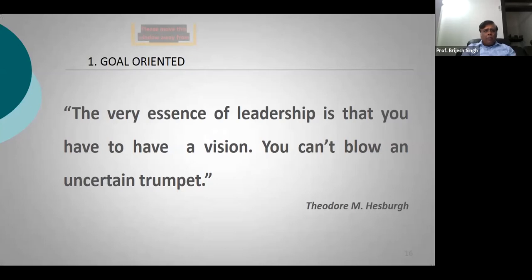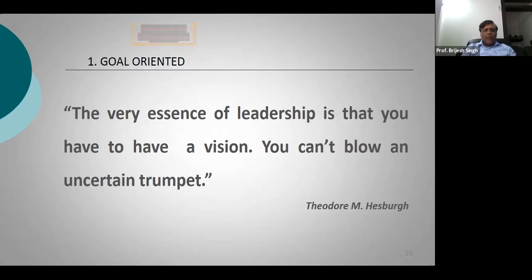Or there can be multiple things, like you want to be good in sports, right? You want to go ahead and play, say, under 19 cricket. So understand this, that you need to have a goal, because when you have a goal, you will try to focus on that goal, and you will try to channel your energies towards that goal.